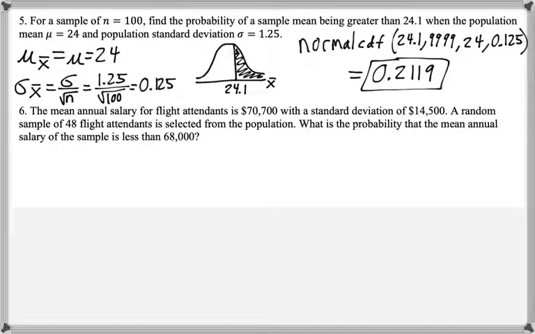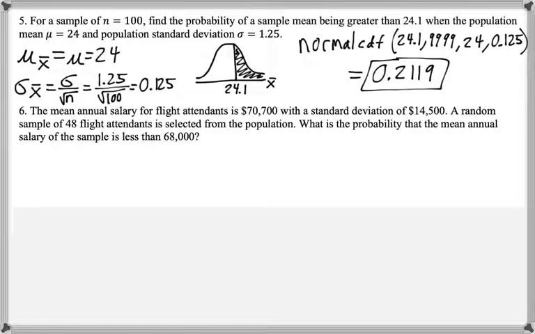The mean annual salary for flight attendants is $70,700 with a standard deviation of $14,500. A random sample of 48 flight attendants is selected from the population. What is the probability that the mean annual salary of the sample is less than $68,000?